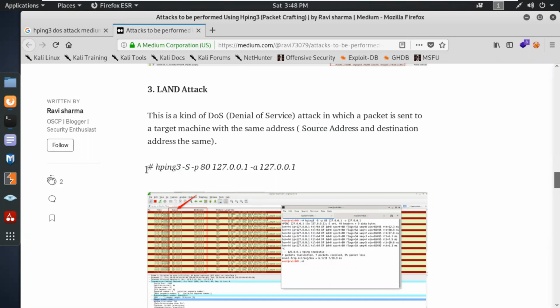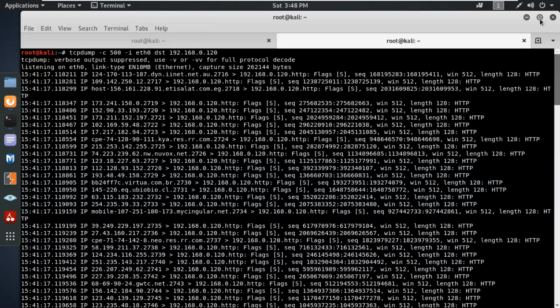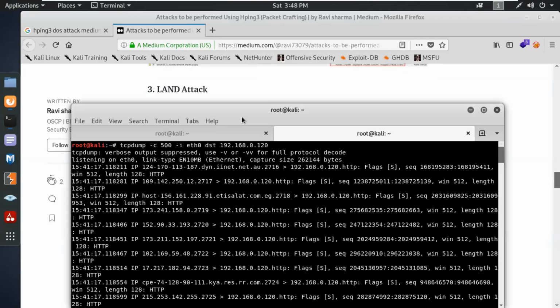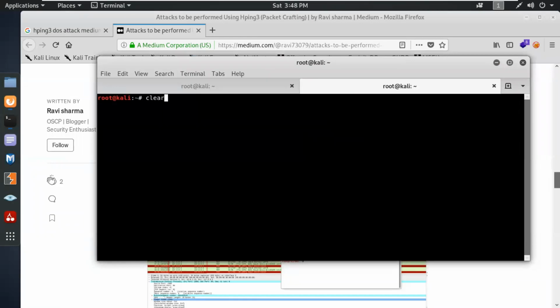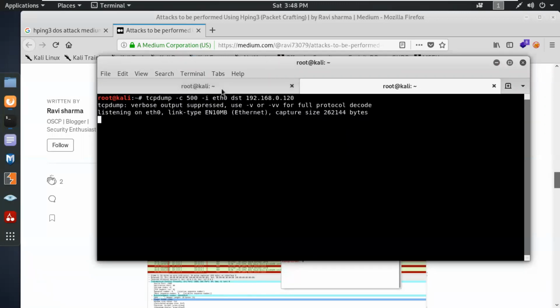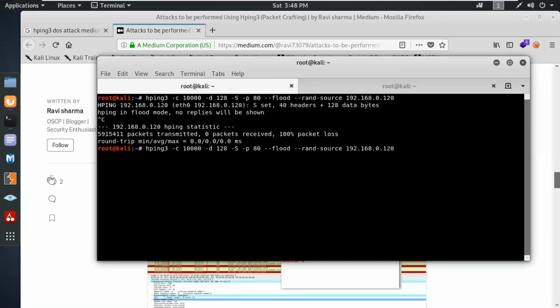If I use the hping command, just like this one over here, let's do clear over here. Okay, so let's try the land attack.